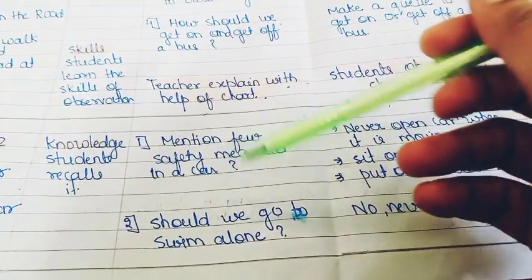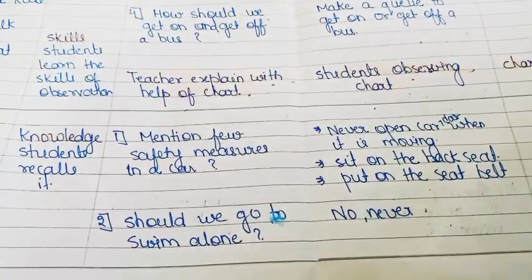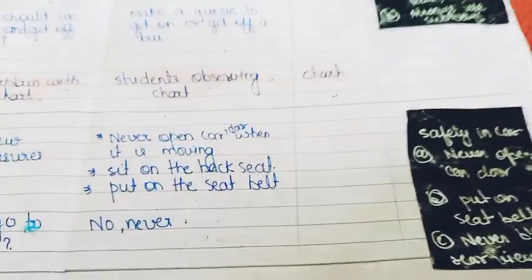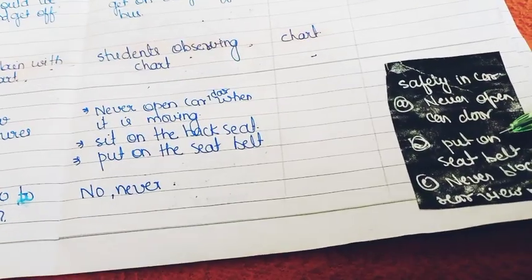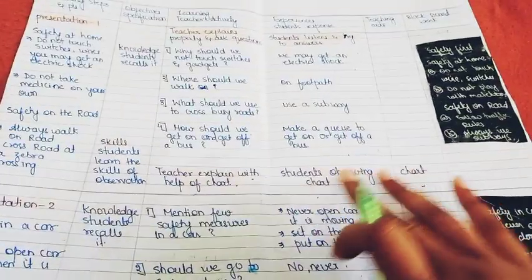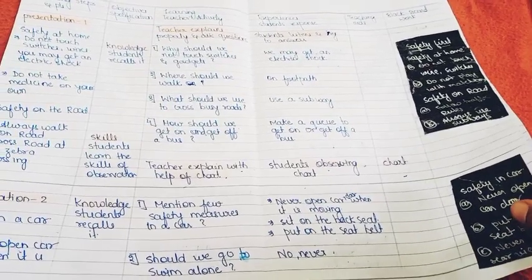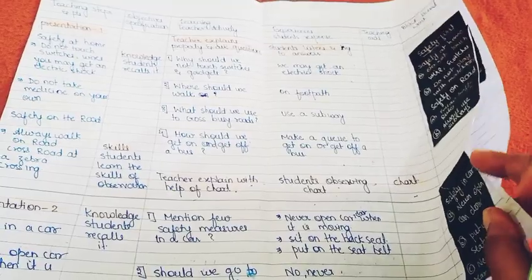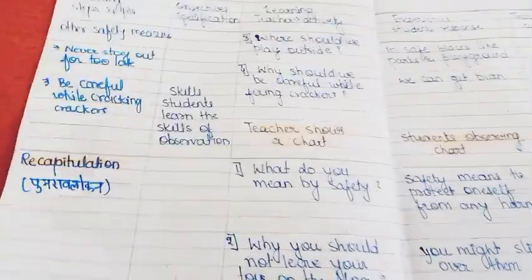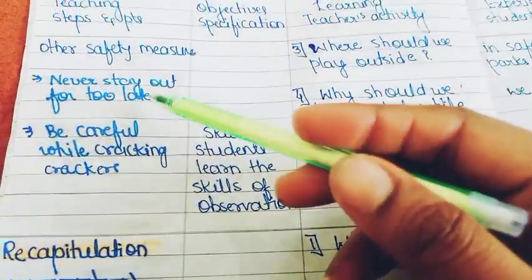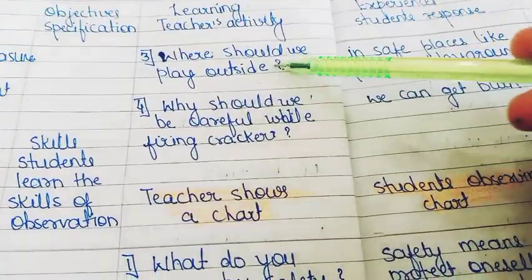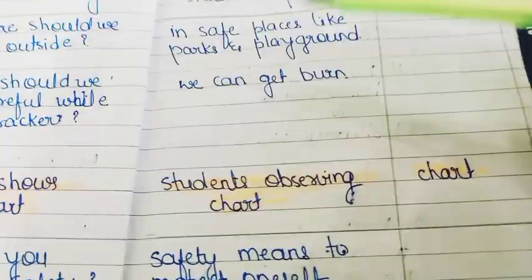Okay, here you can see questions related to that. You can see here 2 questions I have added, and this is the expected answer that we expect from students. Here you can see blackboard work. Now this is the overall look of our lesson plan. Now let's turn the page and let's see the rest part of presentation 2. Here you can see the rest part of presentation 2, explanation part. Here you can see questions, third question, fourth question, and here is the answer.